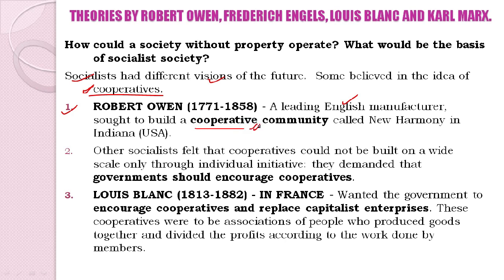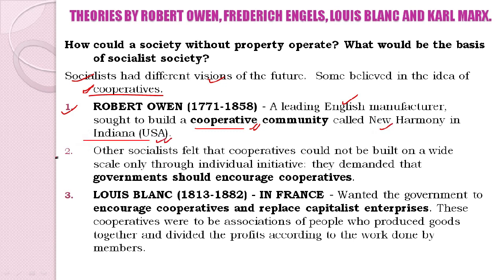For example, when a lot of people come together for a specific purpose, for sharing and caring for each other, that sort of a society is known as a cooperative society or a community. So basically, in a cooperative, people tend to cooperate with each other and they look for the collective welfare of each and every person of the society. So what do we see here? A leading English manufacturer sought to build a cooperative community called New Harmony in Indiana, USA.